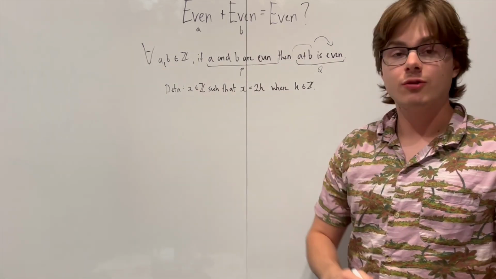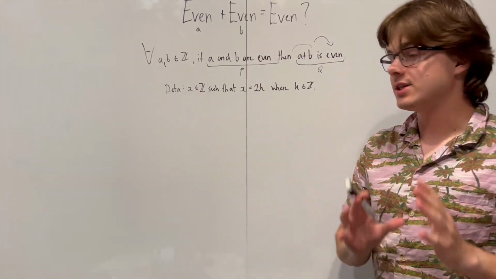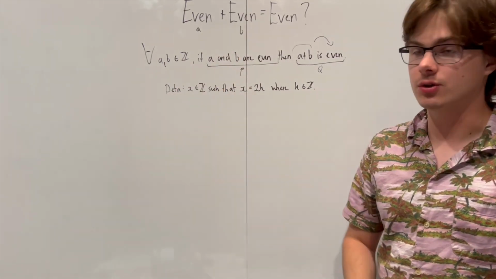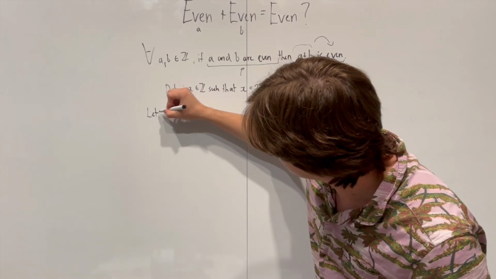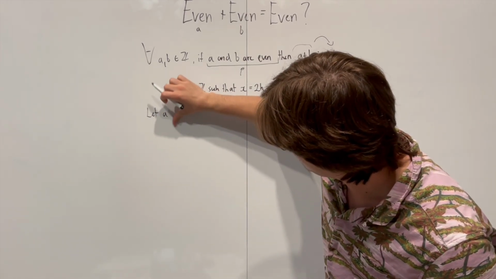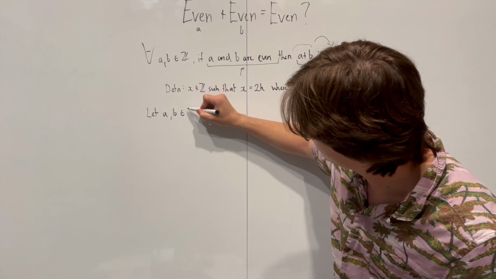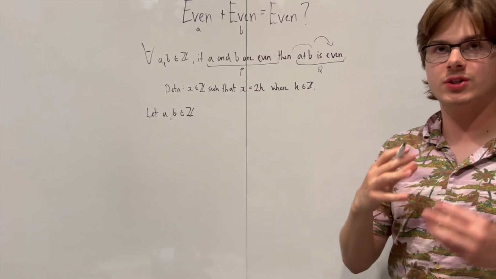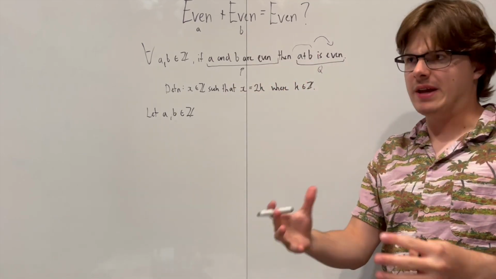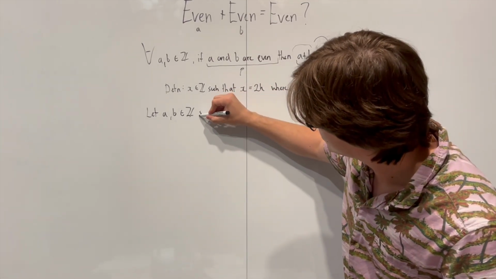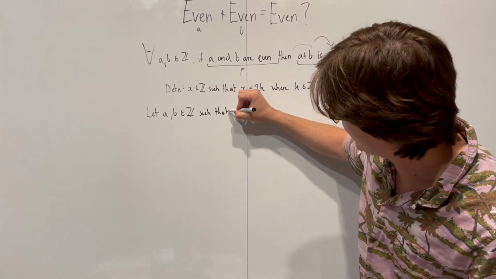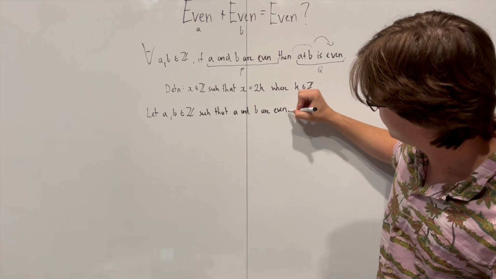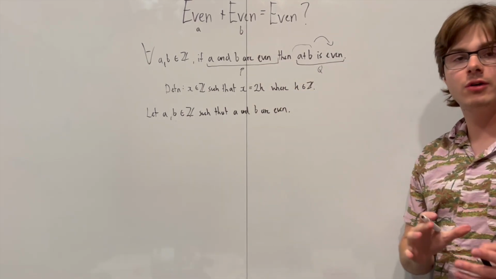So we're doing a for all proof, which means we start with the word let. That is the first thing you should think of is the word let. And what do you let? You let this be true. So you say, let A, comma, B be integers. And the second thing we do is, of course, we suppose our P. We're going to say, let there be A and B that are integers and let them both be even, right? So such that A and B are even. Great, we have the first part of our proof, the first sentence.